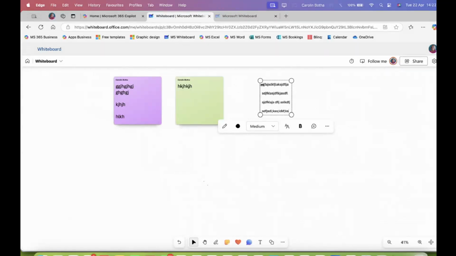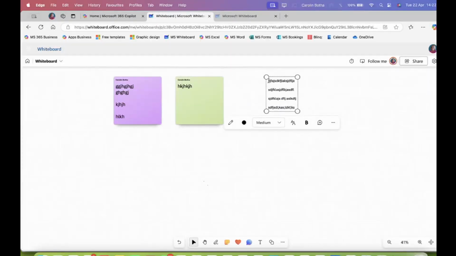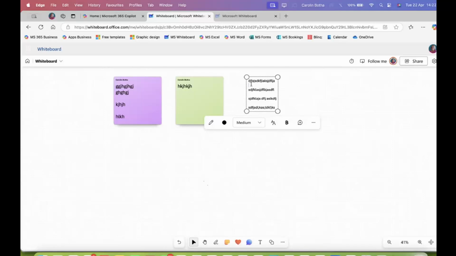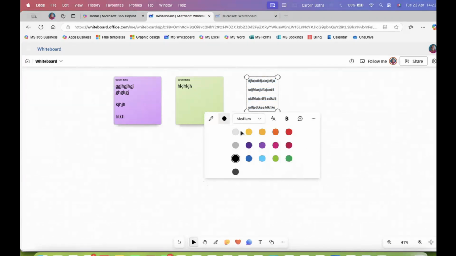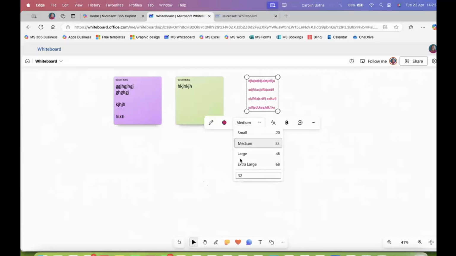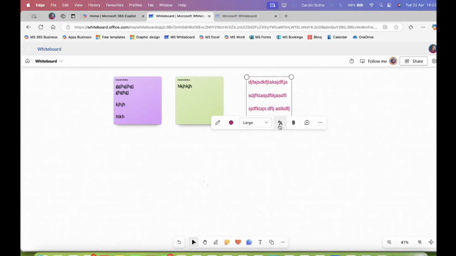You can, of course, as we can do in Word, we're all familiar with this. You can, oops, I moved it around now. Oops, there I did it again. I'm trying to select it. There you go. Can it be that tricky? There's only a couple of colors available, but you can choose a color. You can make it large, so the font size is a little bit different than what we used to.